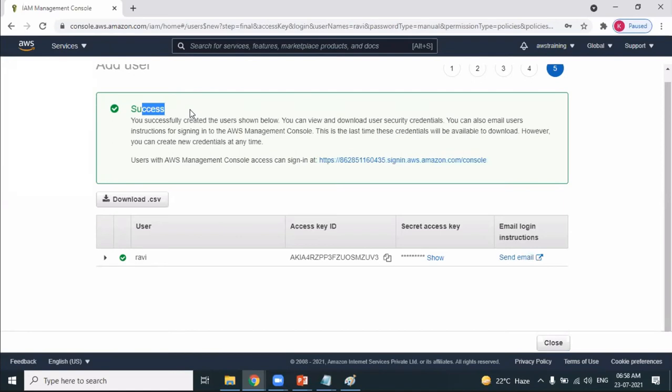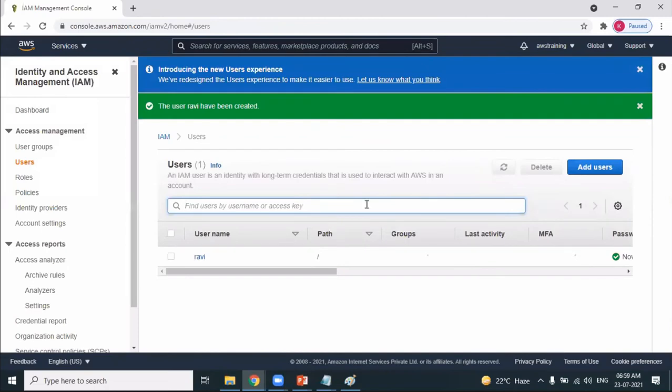The user is having the corresponding access key ID and secret key ID. So what is access key? We'll discuss later. Close. I'm done with creating a user. The user has been successfully created.